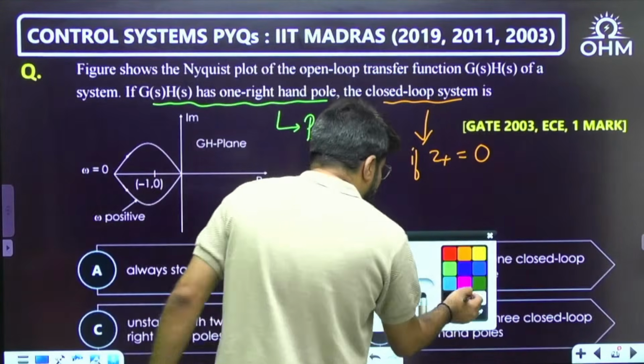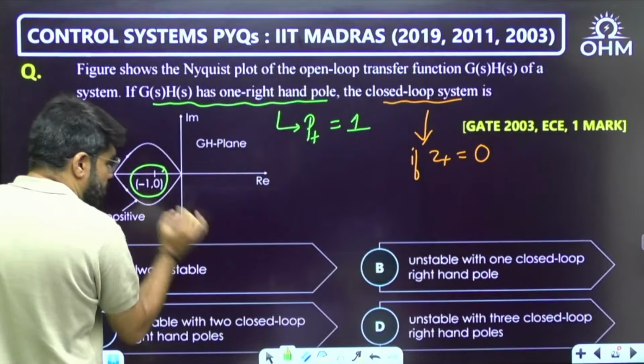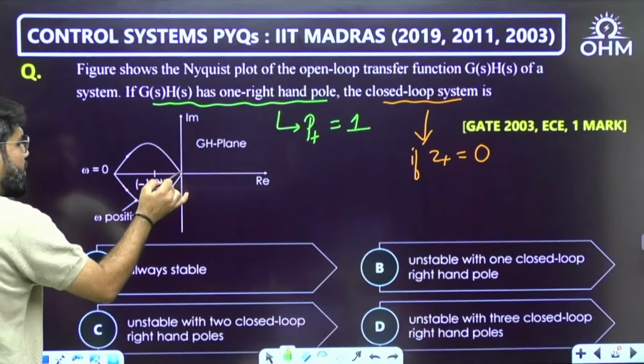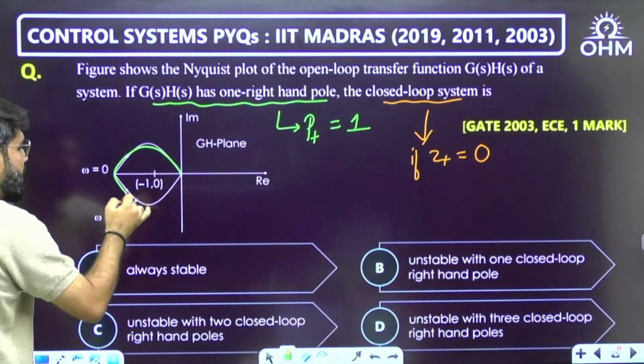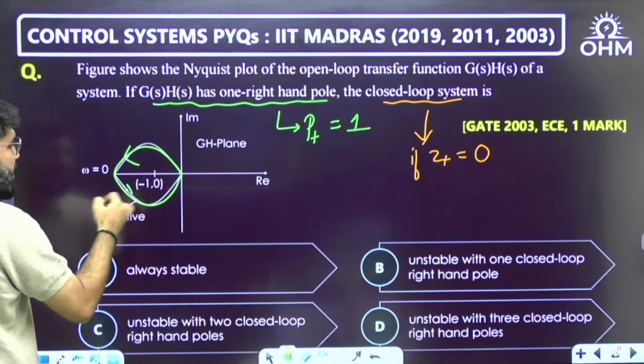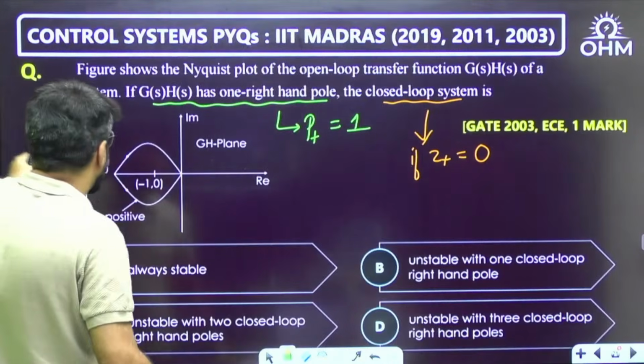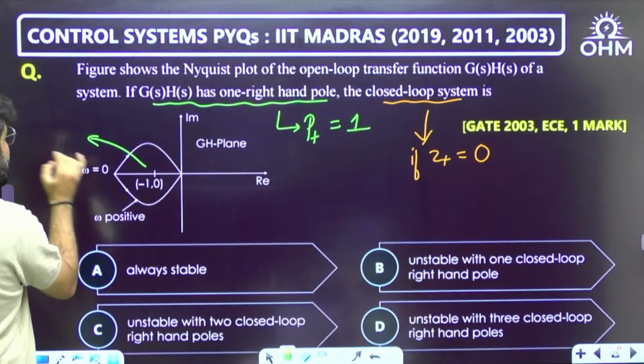Now, what is the number of encirclements of the critical point (-1, 0)? If you see here, the Nyquist plot makes one full encirclement, one full rotation about this point, but in which direction? Anti-clockwise. So I will mention this point separately.